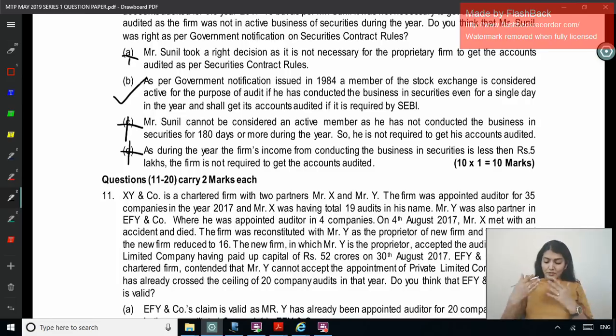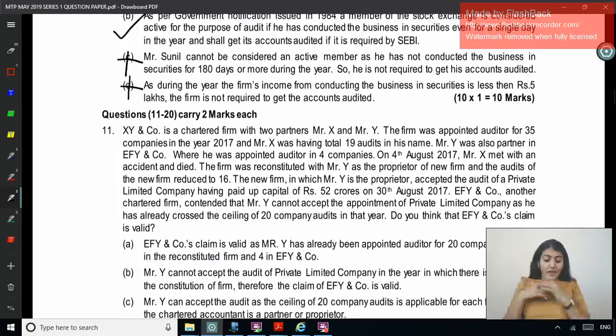Next one, so now coming to the 2 mark one. XY and Company is a chartered accountant firm with 2 partners, X and Y. The firm was appointed auditor for 35 companies in 2017 and X having signed a total of 19 audits in his name.